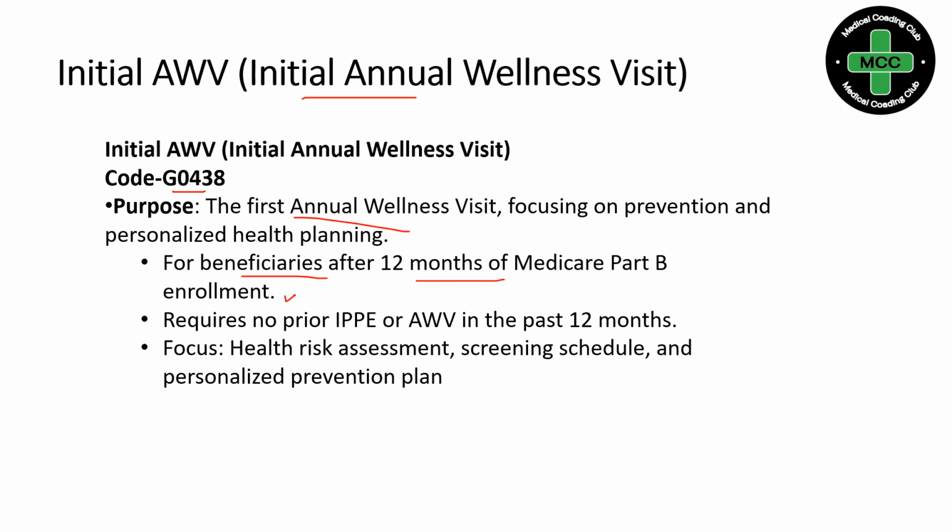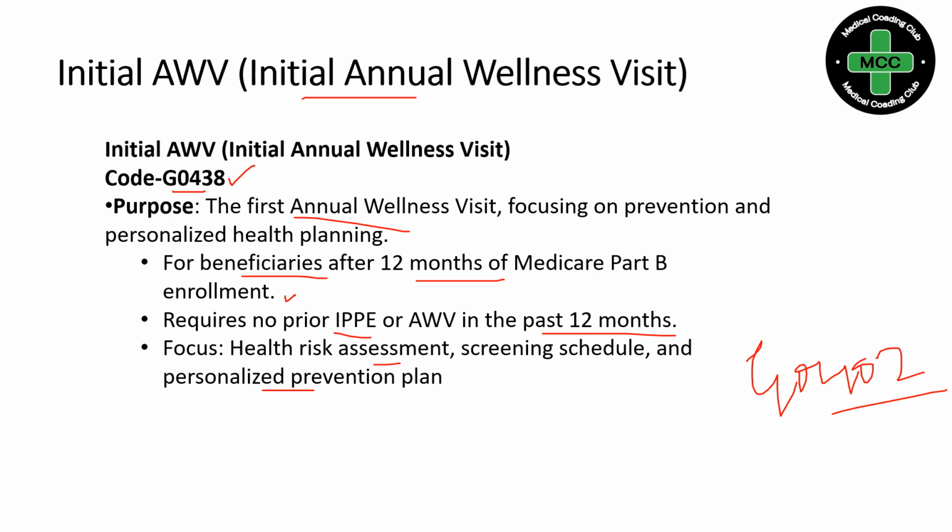Before 12 months of initial enrollment, we will give G0402, which is IPPE. After 12 months of enrollment, we are supposed to use G0438, only G0438. So it requires no IPPE or AWV, that is annual wellness visit, in the past 12 months, and it focuses on health risk assessment, screening schedule and personalized prevention plan. Here they are saying it requires no prior IPPE.